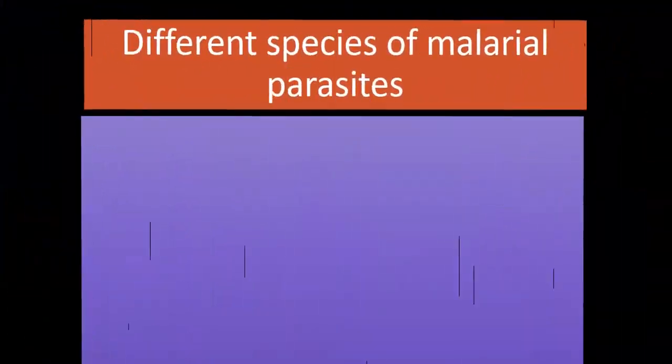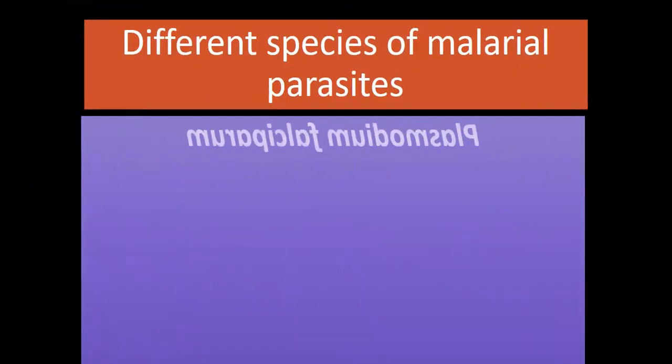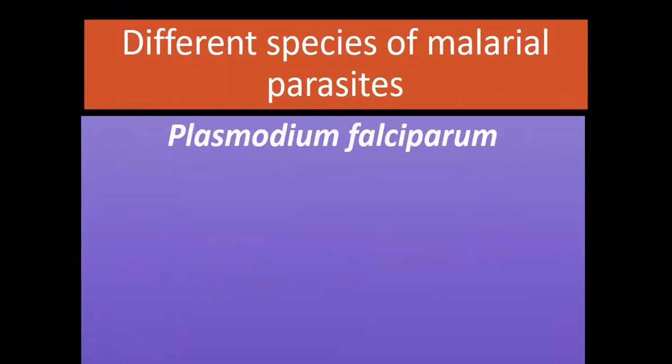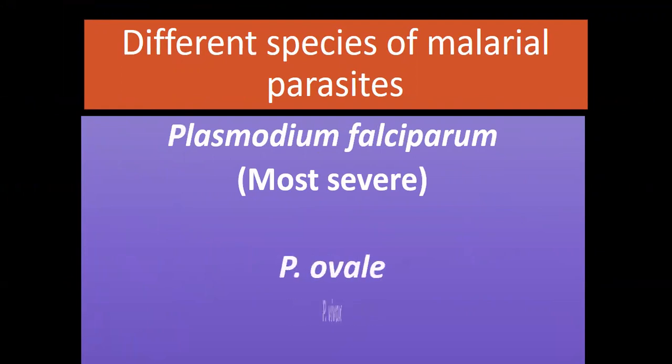The different species of malarial parasites that occur in nature are Plasmodium falciparum, which is the most severe species and causes the severe form of malaria. Then next are Plasmodium ovale, Plasmodium vivax, and the last is Plasmodium malariae. These four species cause malaria, but Plasmodium falciparum is the most severe parasite, and it causes the severe form of malaria.